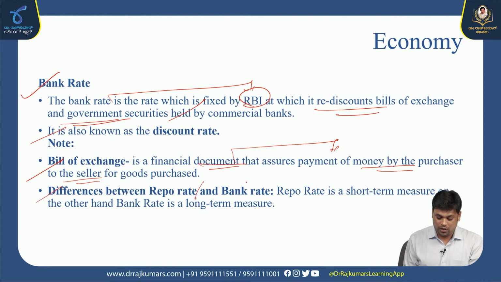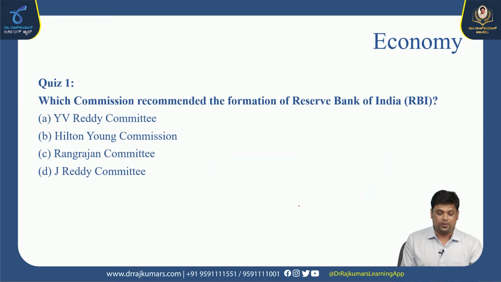Difference between repo rate and bank rate. Repo rate is a short-term measure. On the other hand, bank rate is a long-term measure. This bank rate is in the long term, but repo rate is short term. It may vary from one time to another time. Now, the monetary policy is coming bi-monthly, that is, once in 2 months, and is released by the RBI.